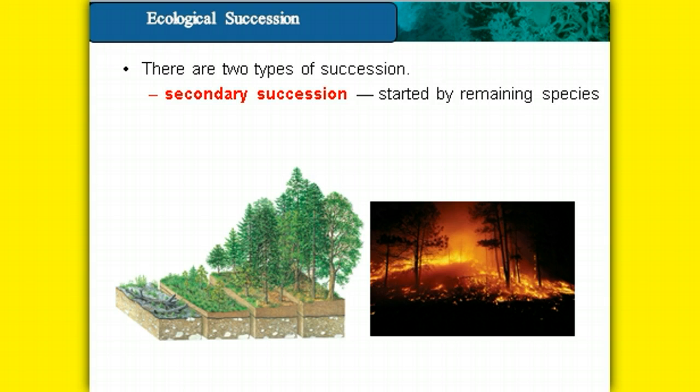The secondary succession is when we start to see the growth of additional vegetation. We see new organisms moving into the area because of the additional niches provided by those remaining species. So succession is important in restoring the ecosystem balance.